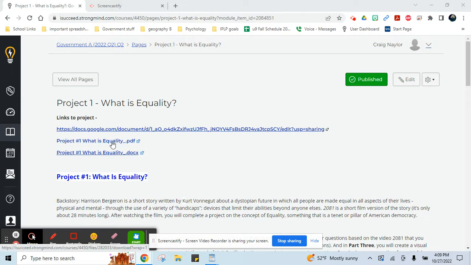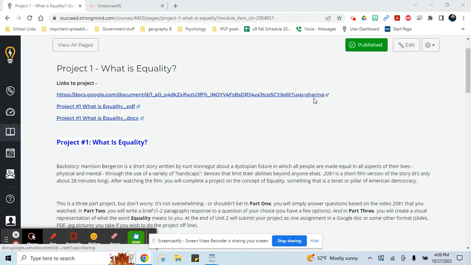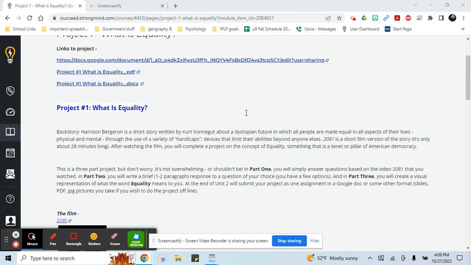There's 3 different ways that you can download it. You can also just look at it here and do it. But you have a Google Doc version that's shared with you, and then What is Equality? in both a PDF and a doc version. It's the same things that I have here. If you open this link and you're not in your school email or you're not logged in that way, you won't be able to open it. So you'll either have to do one of these or you'll have to come back to this and get back in your school email because it won't work. Remember, I talked about that before.